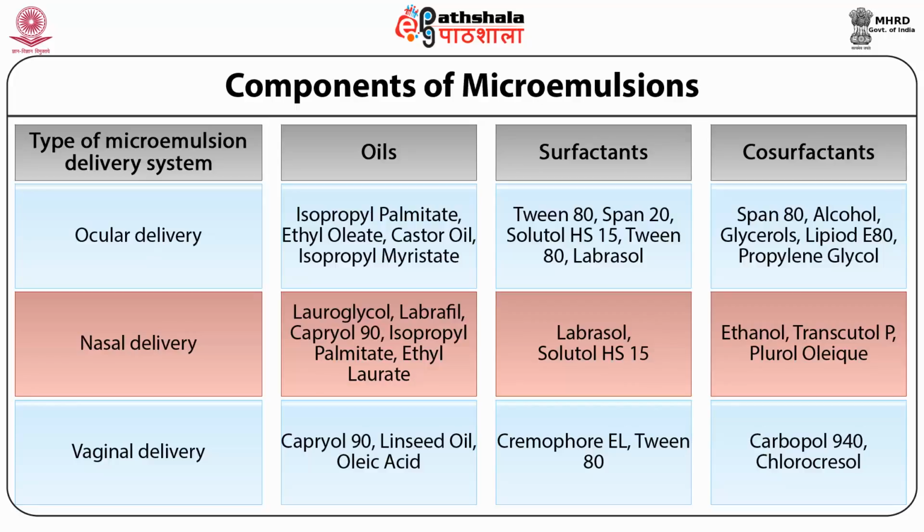For vaginal delivery of microemulsions, the oils which can be used are Capryol 90, linseed oil and oleic acid, while the surfactants Cremophor EL and Tween 80 can be used. Carbopol 940 and chlorocresol can be used as a co-surfactant in preparation of microemulsion for vaginal delivery.